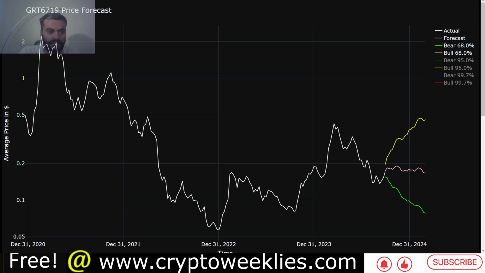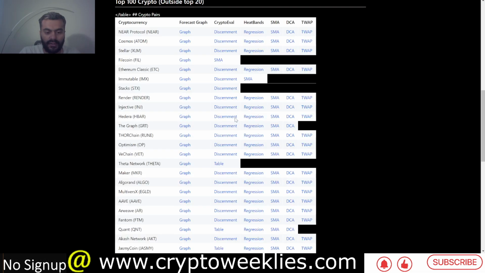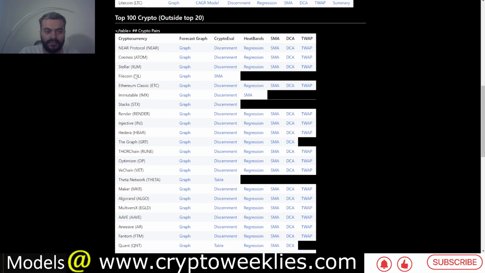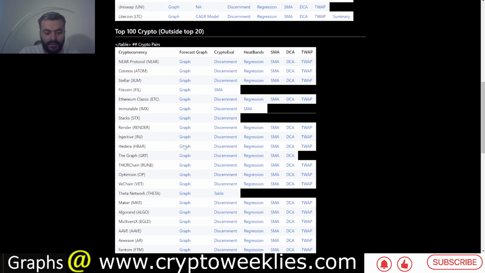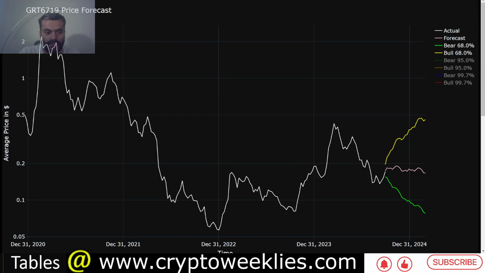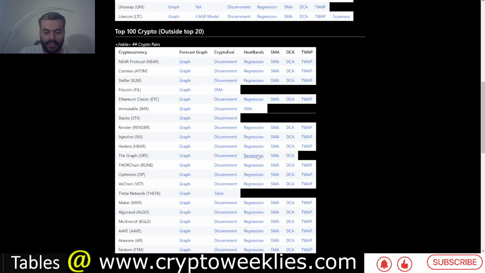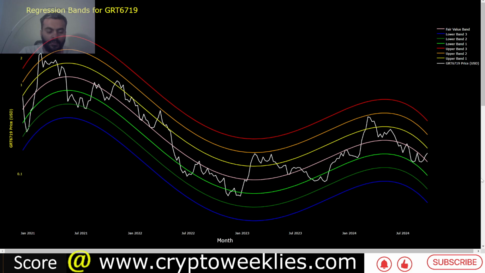So that's the machine learning based price forecast for Graph. All of this content is available on cryptoweeklies.com for each individual crypto in the top 100 cryptos. By clicking on Graph you'll get the machine learning based price forecast, and then going to the regression based analysis, this is the polynomial regression function.